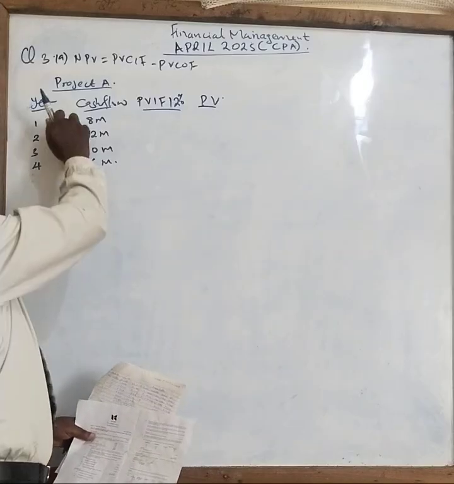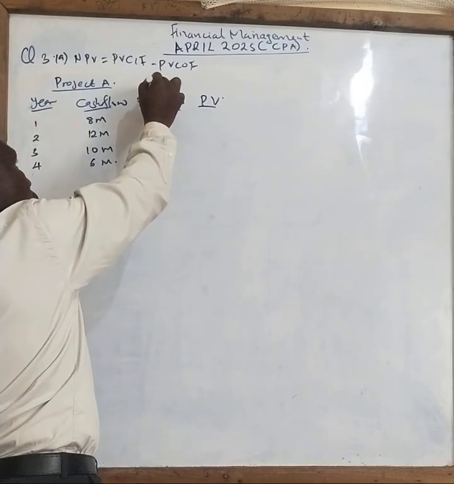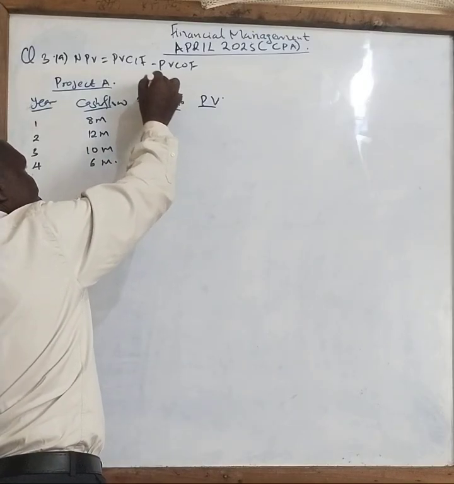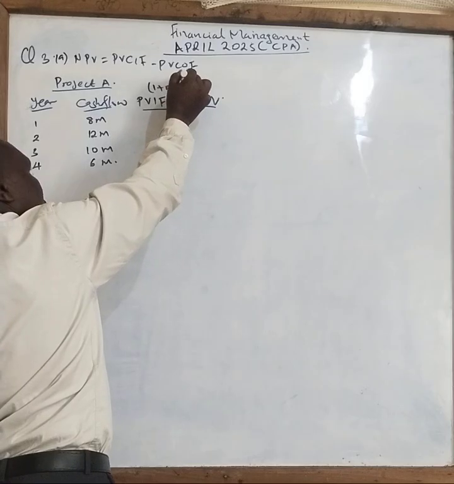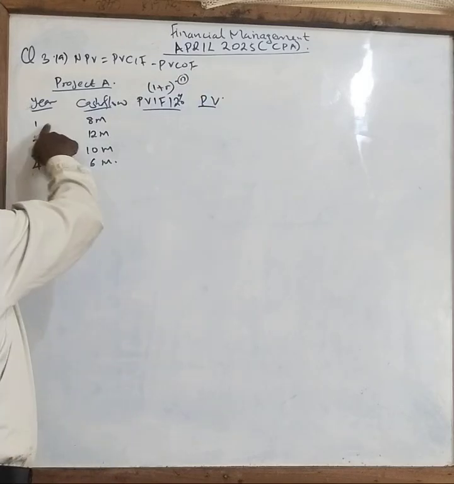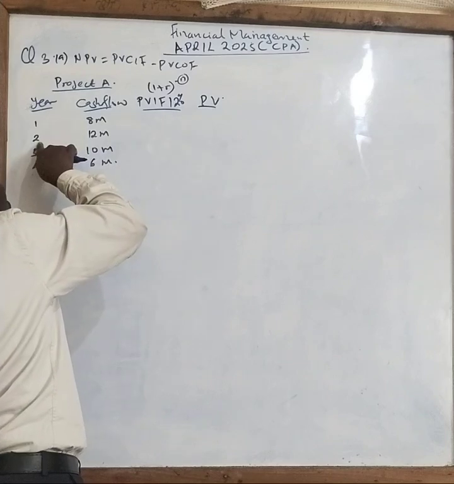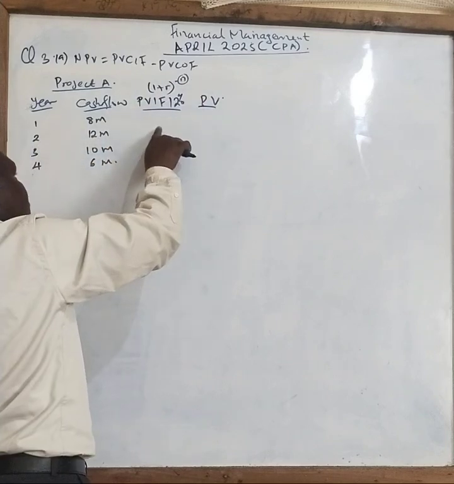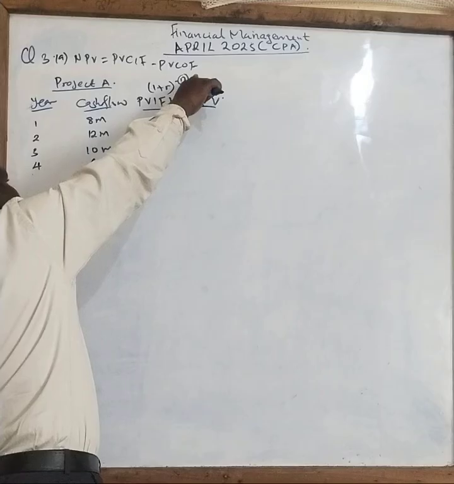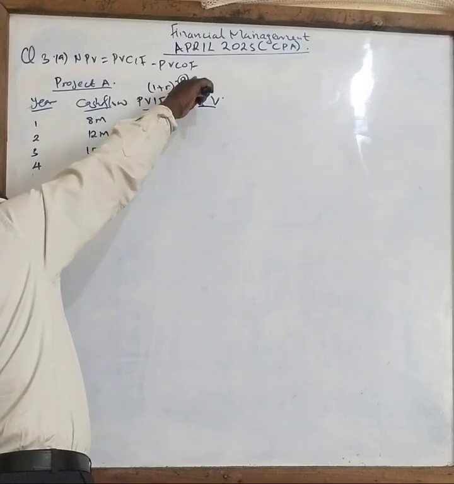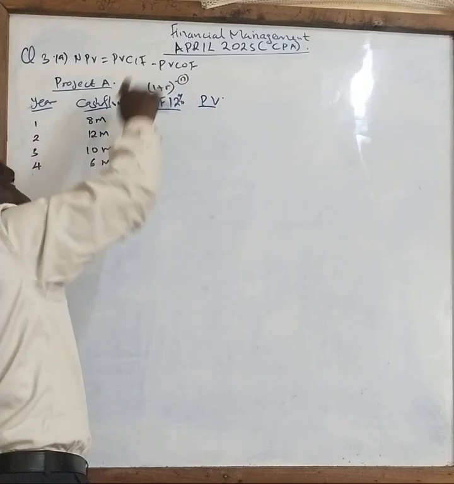Because this is per year, we use (1 plus r) power negative n. Where n is the year: if it is year 1, you put power negative 1 and you get the figure. Year 2, you put power 2, you get the figure. Year 3, power 3, and year 4, you put power negative 4, and then you work it out immediately.